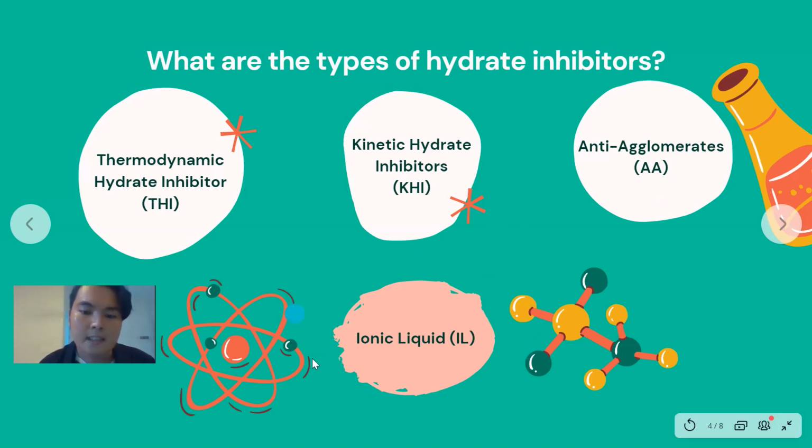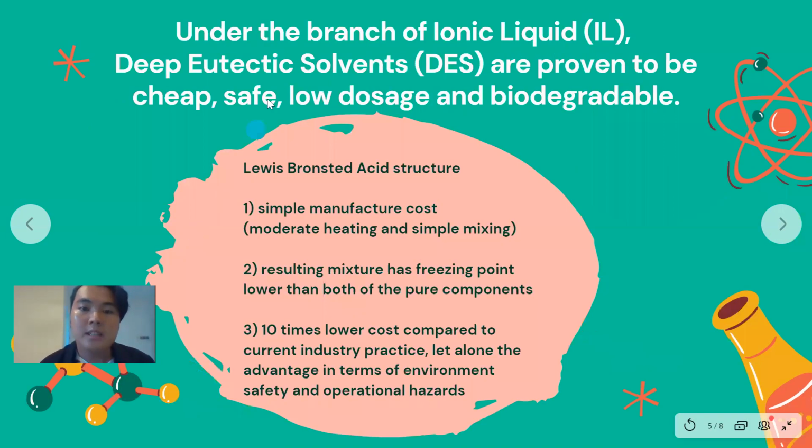This is the latest family, ionic liquid, because it prevents the formation of hydrate through electrochemistry and also thermodynamically from the hydrate perspective, and not the whole pipeline like THI. In this family, there's a new family called deep eutectic solvent, which is DES. They are very useful in preventing hydrate from forming, and they are cheap, safe, low dosage, and also biodegradable.